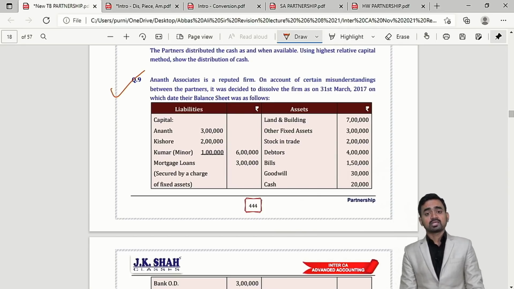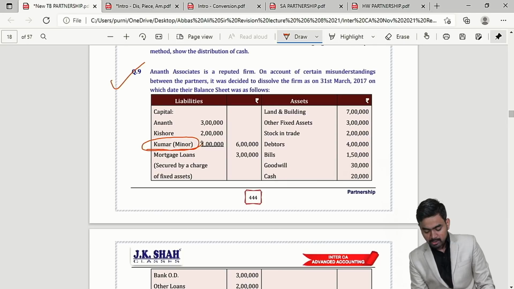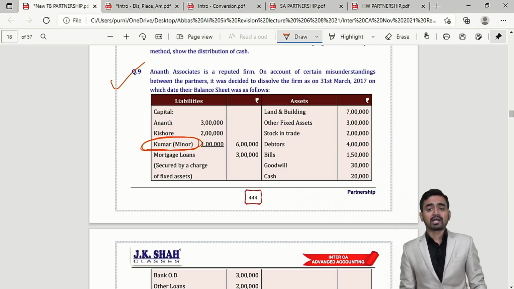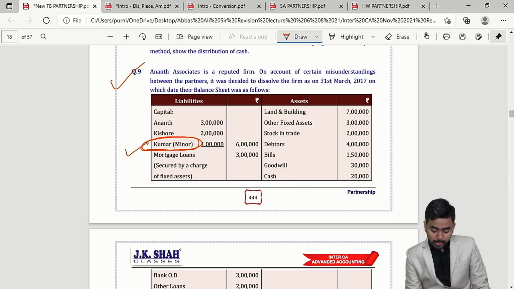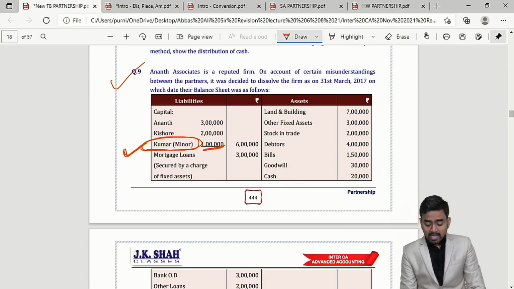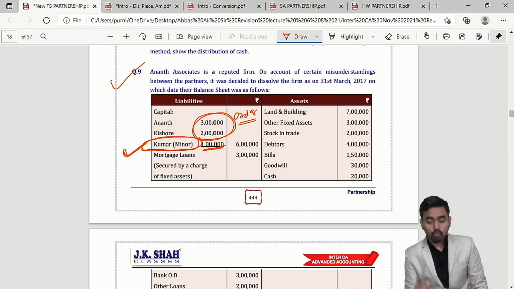What are the various important points here, sir? Number 1, Kumar is a minor partner. So when you start making payment to the partners, first you have to pay the full amount of 1 lakh rupees to the minor, because he is a minor. Correct. And my dear students, then you will find the order for only 2 partners, Anant and Kishore.